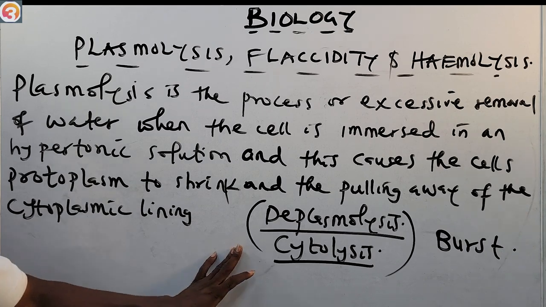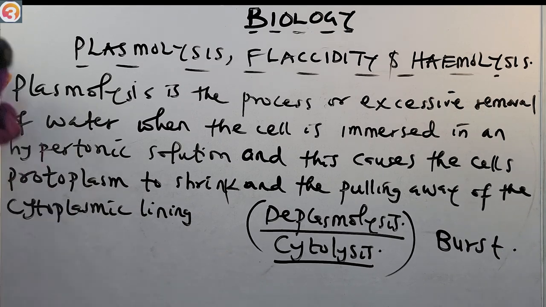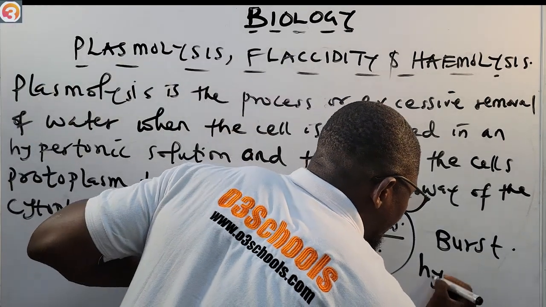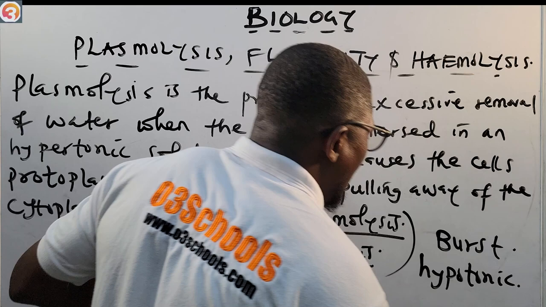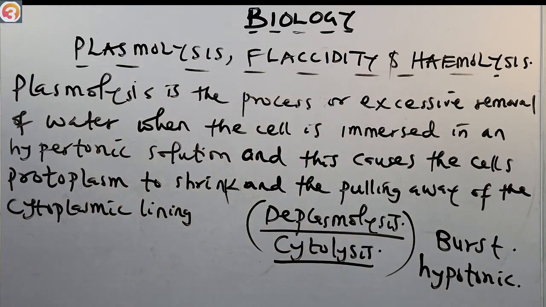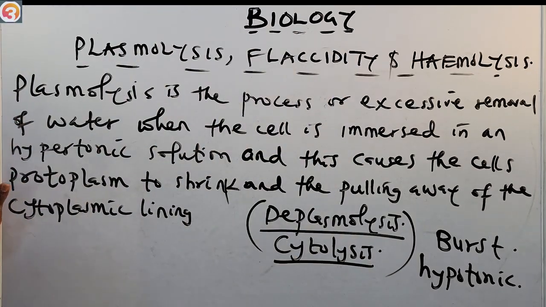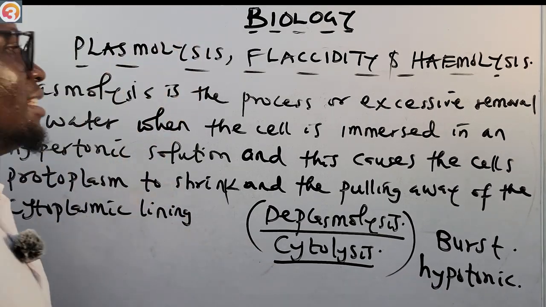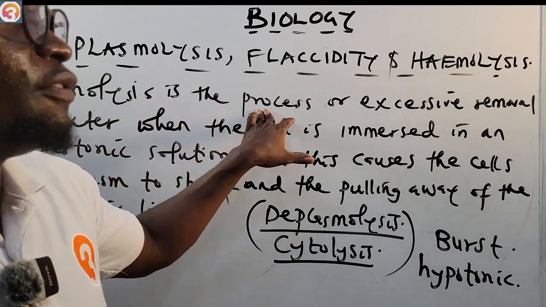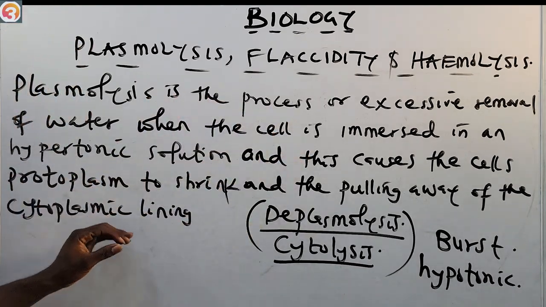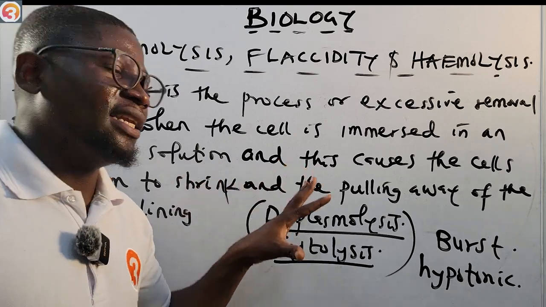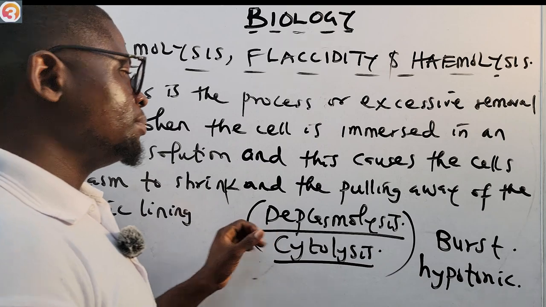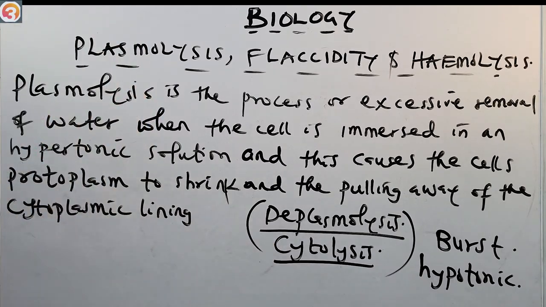We say cytolysis is the excessive intake of water when the cell is placed in a hypotonic solution, causing the cell to burst. So please understand what plasmolysis is: excessive removal of water from the cell when the cell is immersed in a hypertonic solution. This causes the cell's protoplasm to shrink, because it has lost a lot of water, and the cytoplasmic lining pulls away.